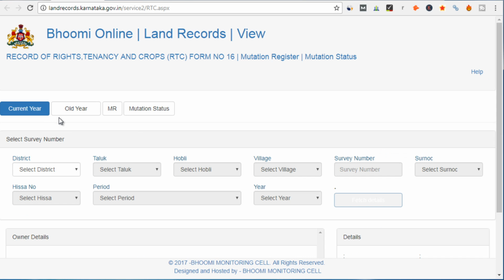And if you want to search your RTC by old year, then you have to use this option. And if you want to download your mutation register details, then you have to use this option. And suppose you have applied for a mutation, then you have to check your mutation status using this option, right? So now let's use this current year option.